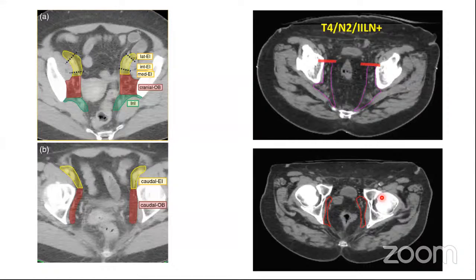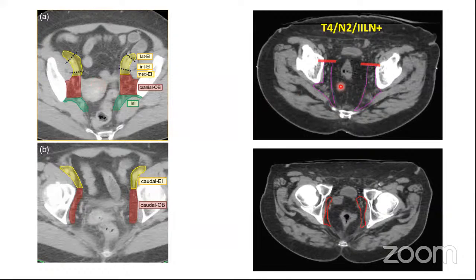Now coming to the obturator lymph nodes. As I told you, traditionally what we do is we take the internal iliac lymph nodes, we take the external iliac lymph nodes, and then we fill the gap between them with a 15 mm brush, and we get the obturator lymph nodes. This is what we do traditionally.